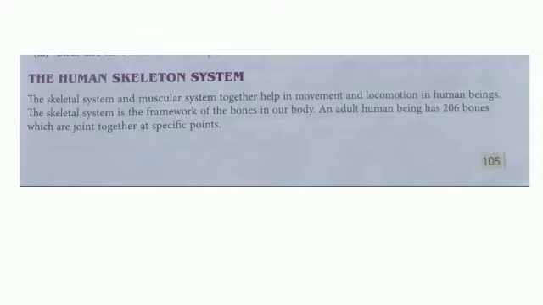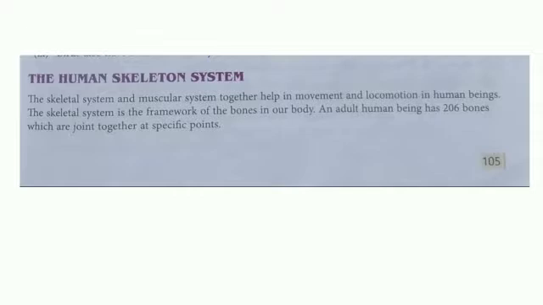The skeleton system and muscular system together help in movement and locomotion in human beings. The skeleton system alone and the muscular system alone can't do anything. When they join together, then everything happens.